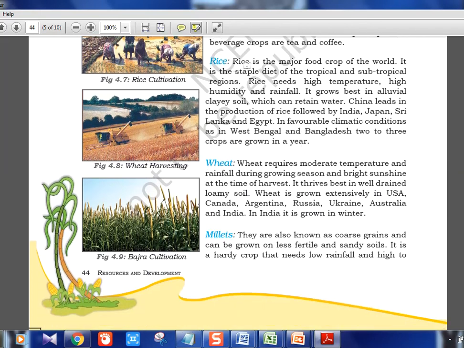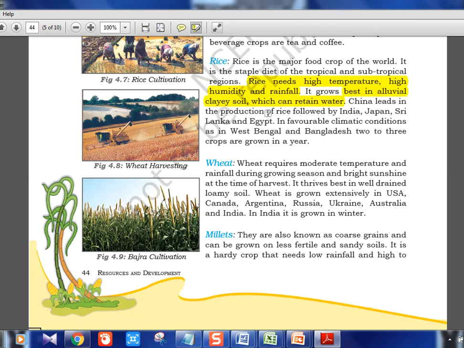Okay, major crops, again one by one they are telling, not much important, but we'll just see. Rice is a major food crop of the world. Rice needs high temperature, high pressure, high humidity, rainfall. In geography, such statements used to come. Like they'll give all these conditions and give choices like rice, jute, wheat, or something, and tell which is the suiting thing. So rice needs high temperature, high humidity, and rainfall. Grows best in alluvial clayey soil which can retain water.